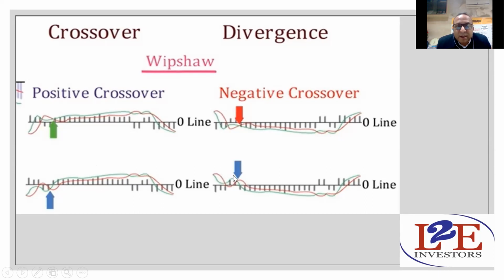Right. Another thing, in the negative crossover, whenever the crossover is above the zero line, you should not sell it here. You should sell only once these two lines cross below this particular zero line. Only then you will be able to get maximum profit out of the sell.